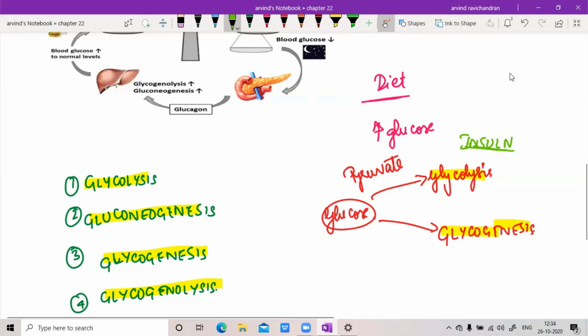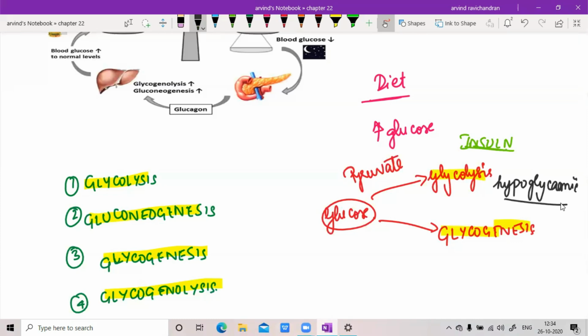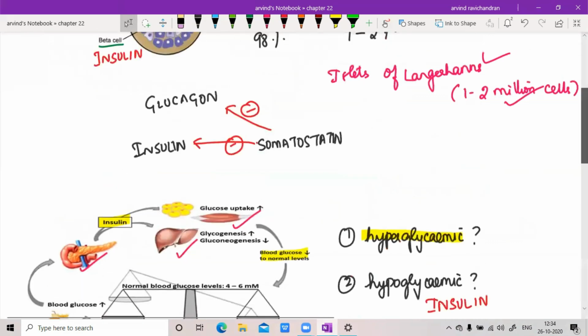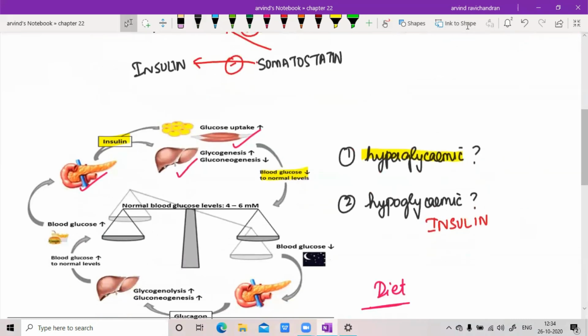Okay, so we have just learned a few points about insulin. With respect to insulin, the first important point that you must know is that it is a hypoglycemic hormone. And how it brings about this hypoglycemic state in the blood is by means of 2 processes. One is glycolysis, another one is glycogenesis. So that is what this picture that I showed just a few seconds back depicts, right? So we have got insulin, and it is mentioned that there is going to be glucose uptake. By what processes is it going to bring the blood glucose to normal levels?